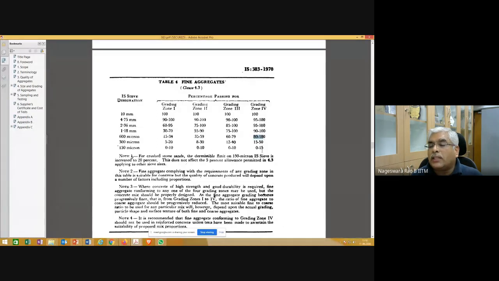So what is left out? Nothing is retained on this. Most of it is actually falling on the 300 micron sieve. So for the particular fine aggregate you have chosen, you are missing these sizes of particles. That's why it's called gap graded. Okay.